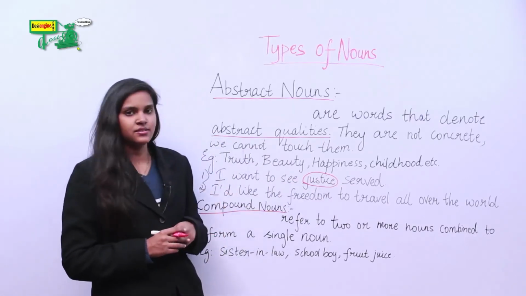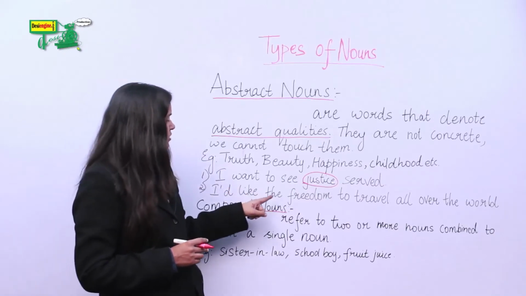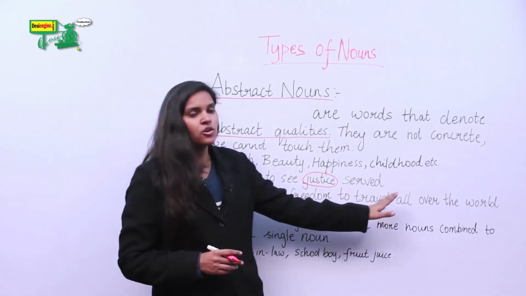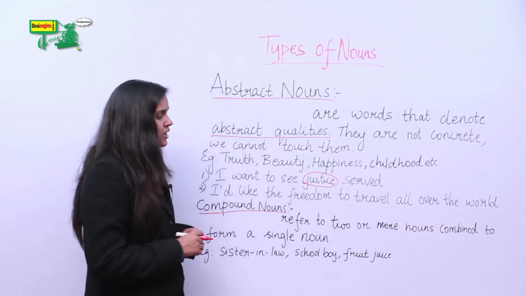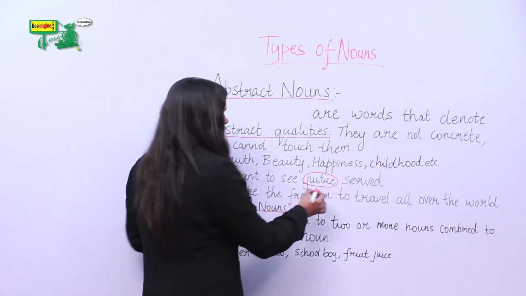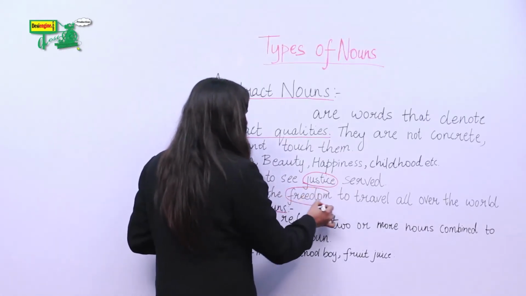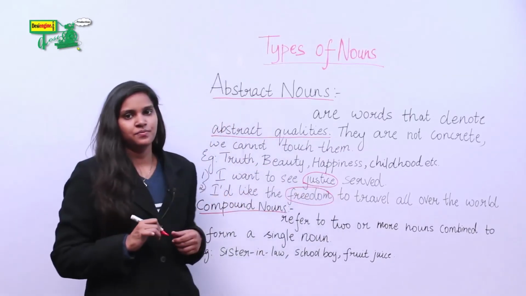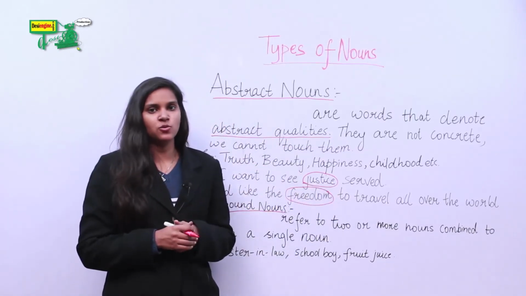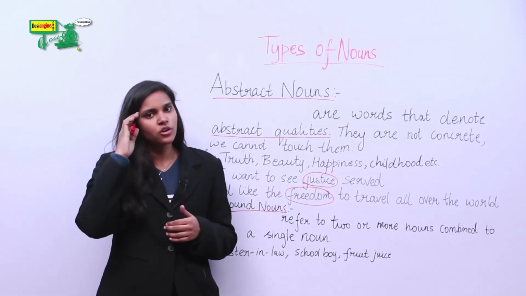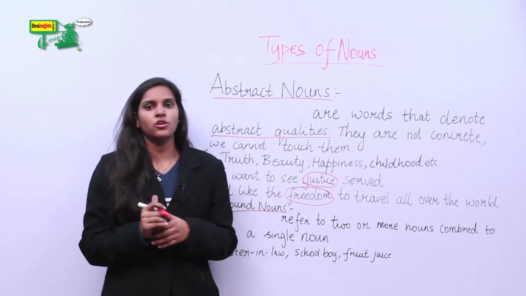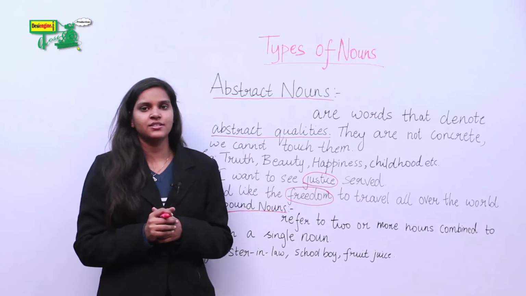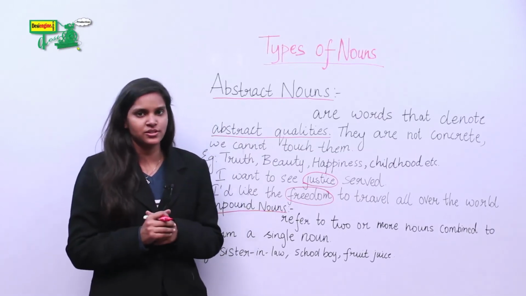The next sentence. I would like the freedom to travel all over the world. Here, our abstract noun is freedom, because it is an abstract quality. Freedom cannot be touched, or it's not concrete. It's not something that we can hold.